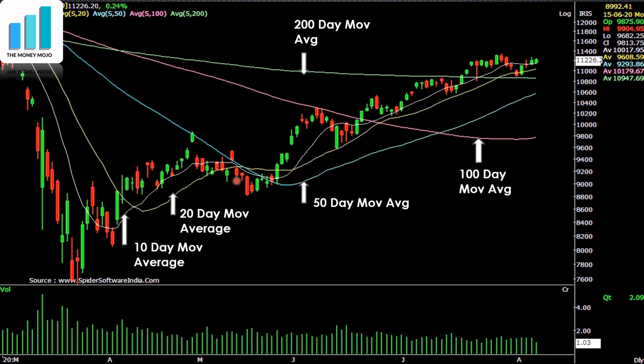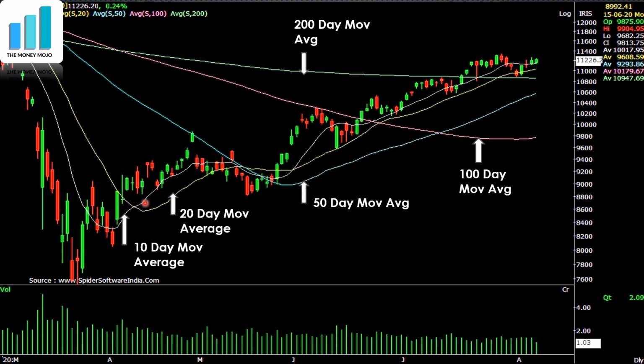So now one of the things you would have noticed is that what has happened here, not only is the price above the 10-day average price and the 20-day average price and the 50-day average price, we now see one other important thing. There is a crossover of the 10-day moving average above the 20-day moving average. So this, we always say in technical analysis, there is a cross of the 10-day above the 20-day moving average. But we have to understand when we say that, what we are saying is that the average traded price of Nifty for the last 10 days is now, for the first time in a long time, above the average traded price of the Nifty in the last 20 days.